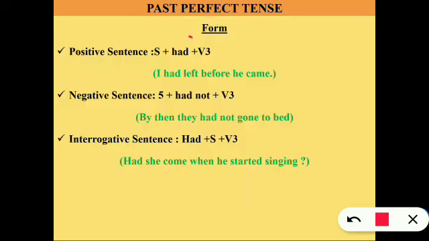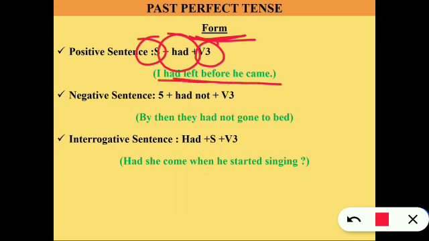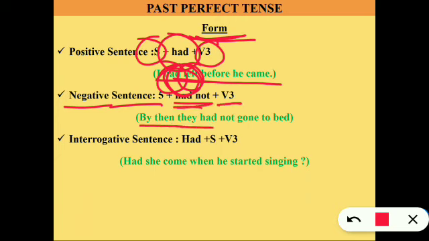In past perfect tense, we get subject, had, with verb 3. Example, I had left before he came. I had left is the third form of the verb, when he came. In a negative sentence, we just use not, that is subject plus had not and V3. By then, they had not gone to bed.